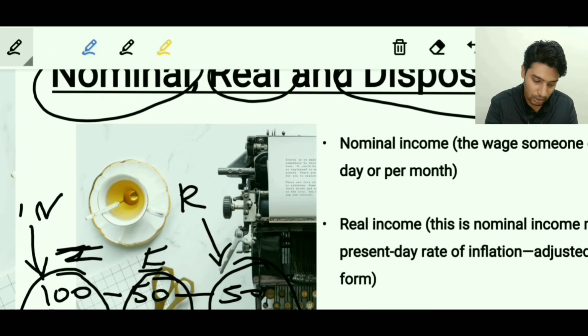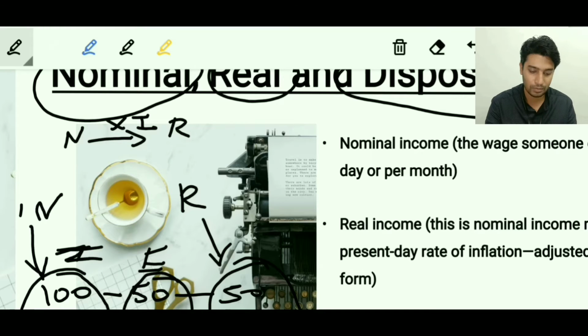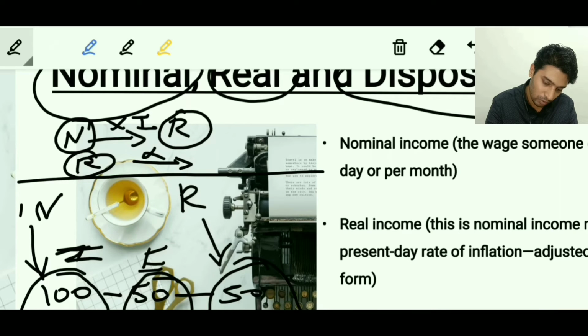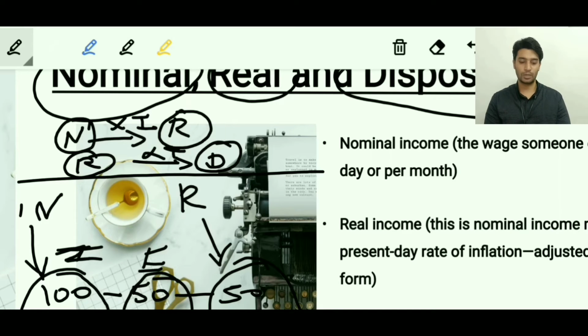If I can write a short formula here: from nominal income, if you remove the effect of inflation, you get real income. Further, from the real income, if you remove taxes, you get disposable income. That's the concept of all these three terms. From nominal income, you remove the effect of inflation, you get real income. And from real income, if you remove the effect of taxes, you get disposable income.